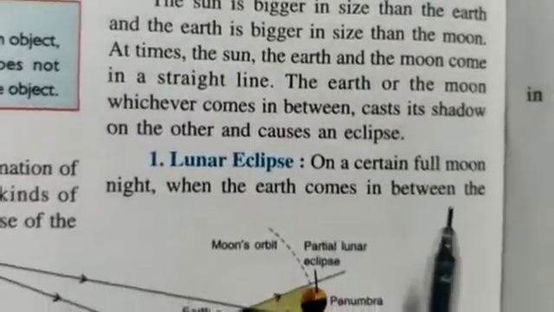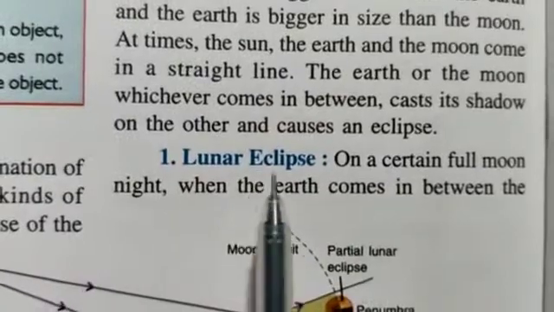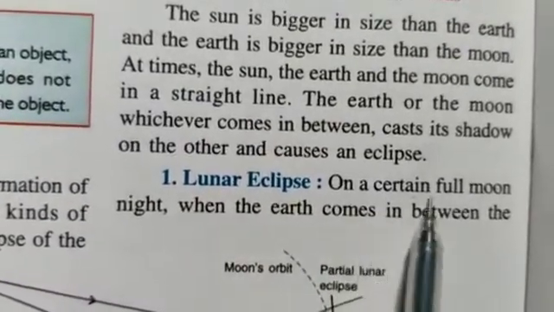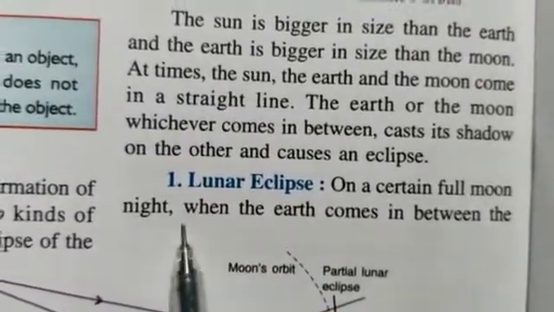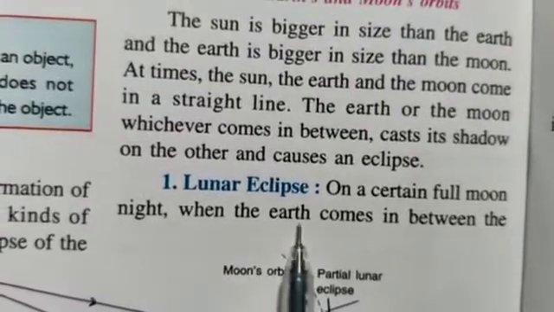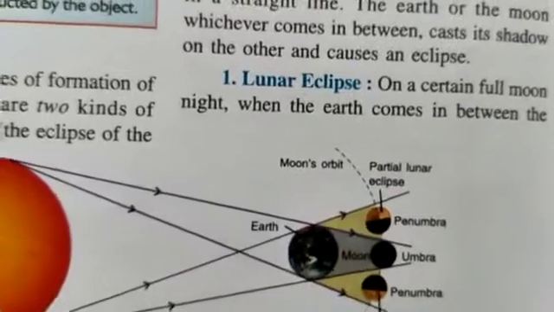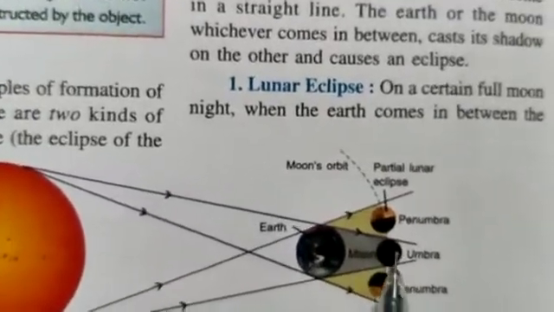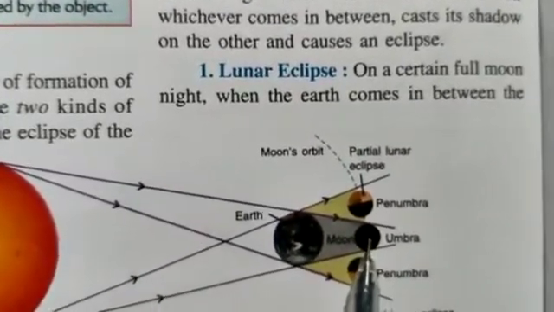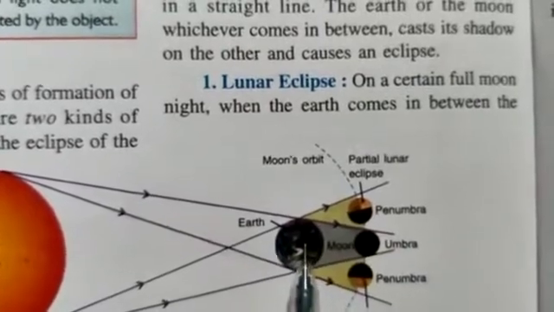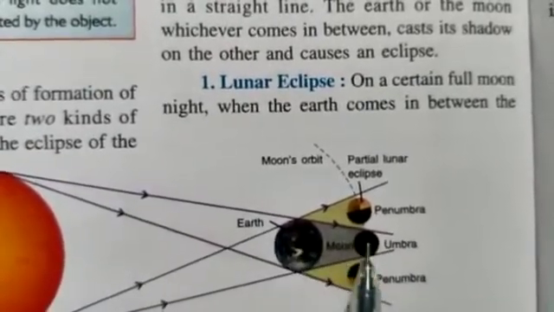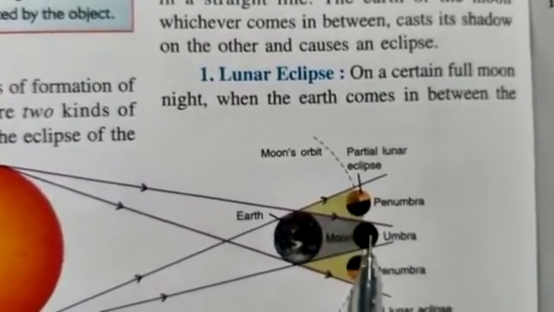So first we are going to study about lunar eclipse. On a certain full moon night, when the earth comes in between the sun and the moon, what happens? The earth casts its shadow on the moon.